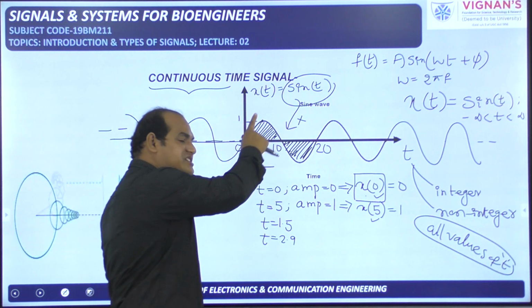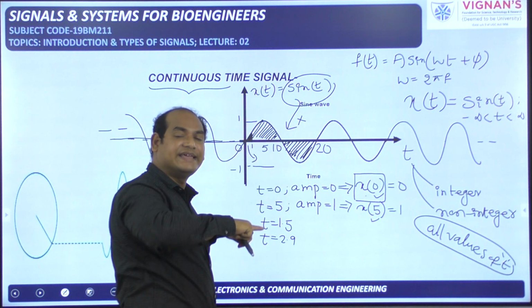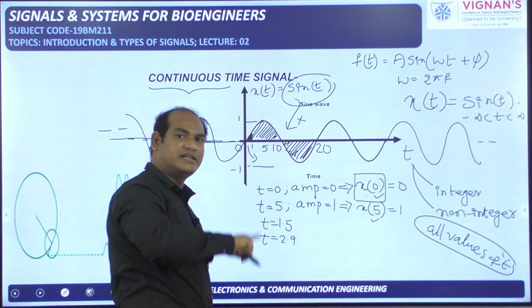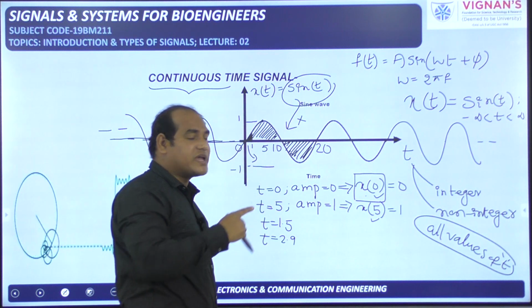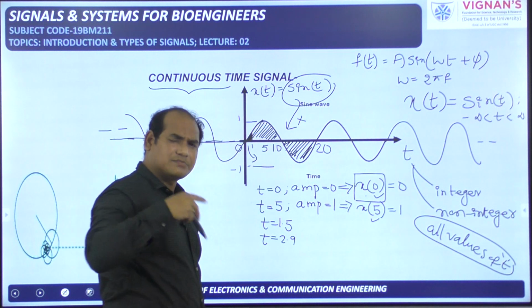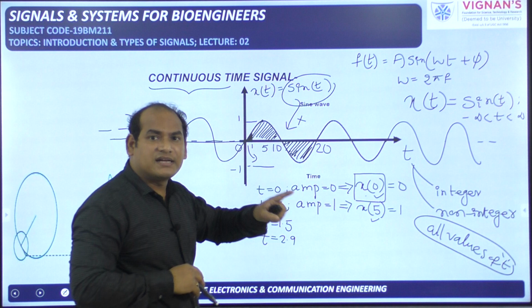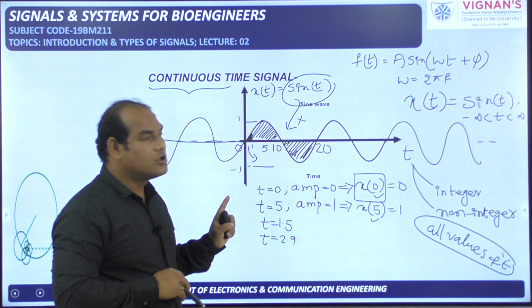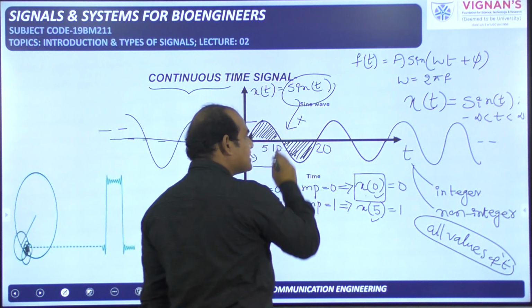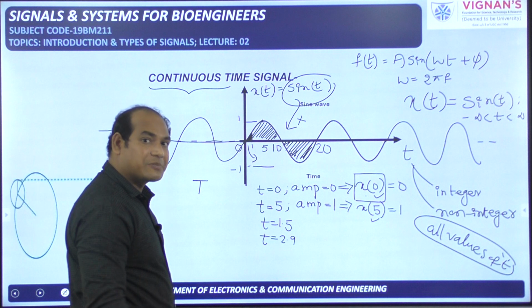So it is a continuous time signal because its amplitude is defined for all values of t, including integers and non-integers. And the same signal is also a periodic signal, because this pattern, the pattern can be anything, this is the pattern here, that pattern is repeating forever. That's why it is a periodic signal also. For every periodic signal, a fundamental time period capital T is defined.